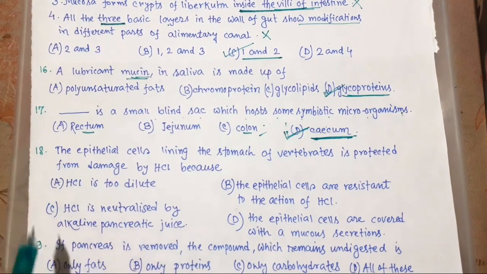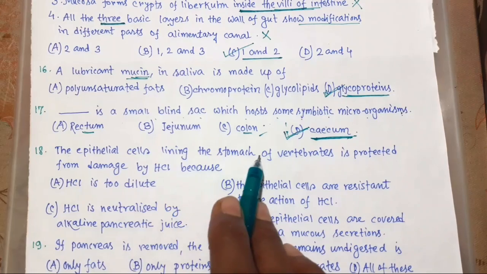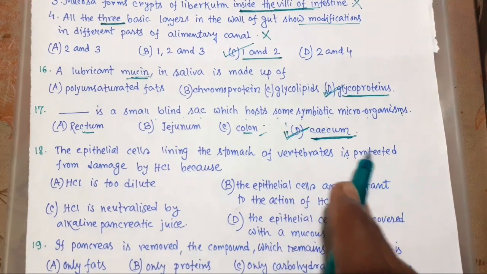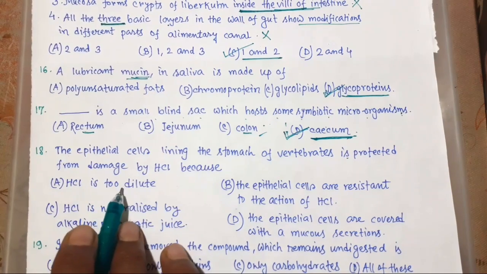Now 18. The epithelial cells lining the stomach of vertebrates are protected from damage by HCl because HCl is too dilute.